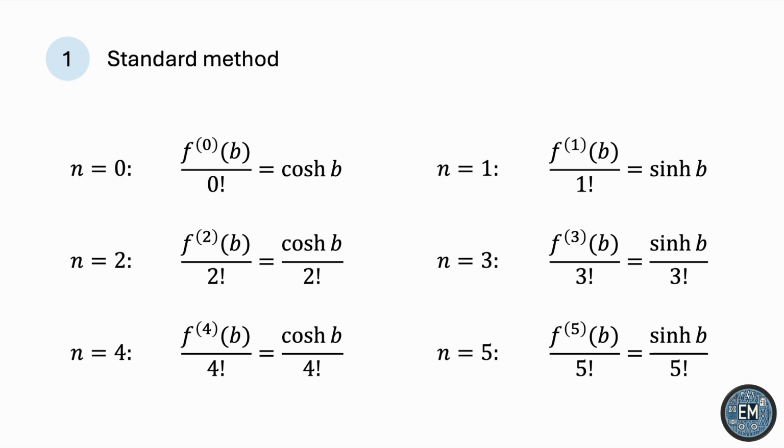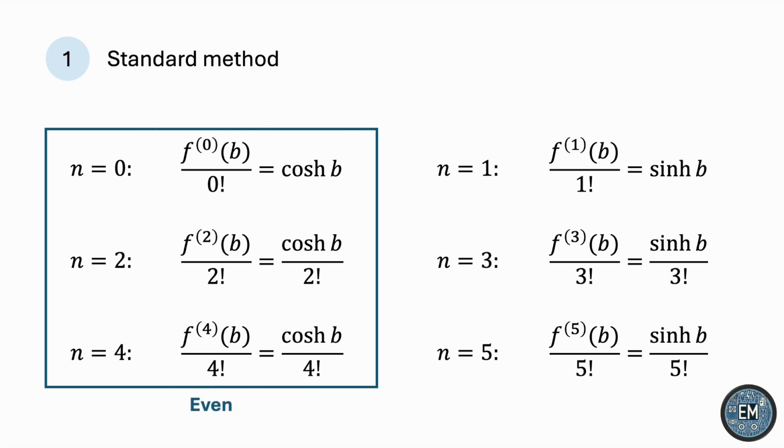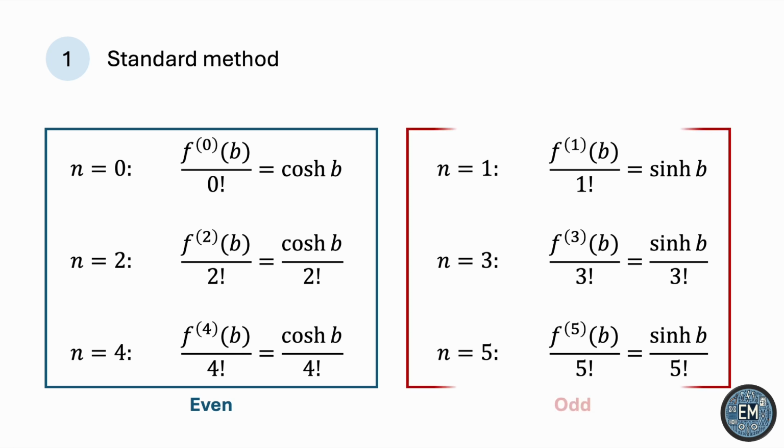Notice that when n is even, we have the hyperbolic cosine of b divided by n factorial, whatever this even n is. But when n is odd, then we have the hyperbolic sine of b divided by n factorial, whatever this odd n is.